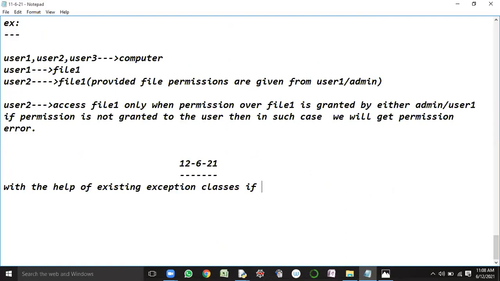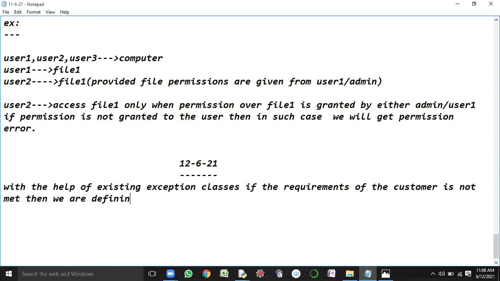With the help of existing exceptions, the requirements of the customer are not met, and then we define our own exceptions, which are called what?